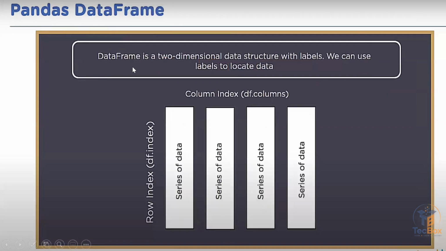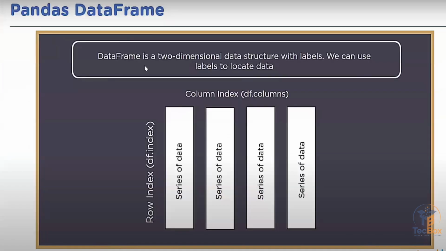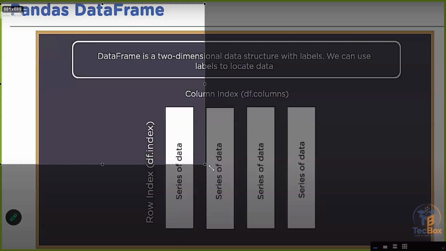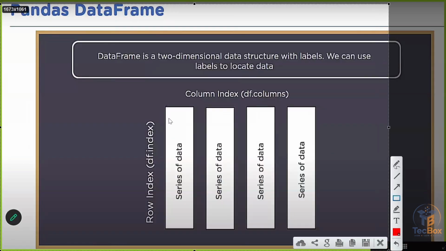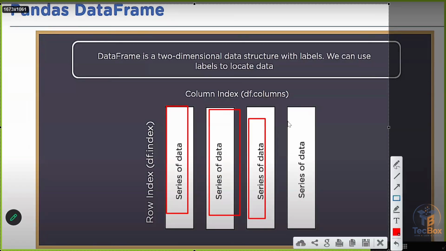And data frame is a two-dimensional one. This is a data set actually, but when you start working with it, it is called a data frame. It has a two-dimensional look. A data frame is a two-dimensional data structure with labels. You can use labels to locate data. Generally, it has different columns. Each column has a series of data, and it has a row index and a column index also.